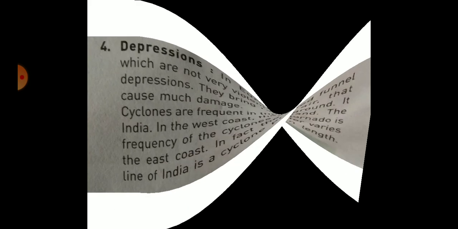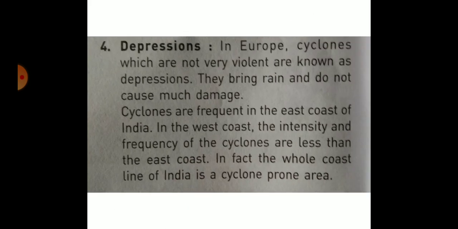And next point, depressions. In Europe, cyclones which are not very violent are known as depressions. They bring rain and do not cause much damage. Cyclones are frequent on the east coast of India. On the west coast, the intensity and frequency of the cyclones are less than on the east coast. In fact, the whole coastline of India is a cyclone-prone area.